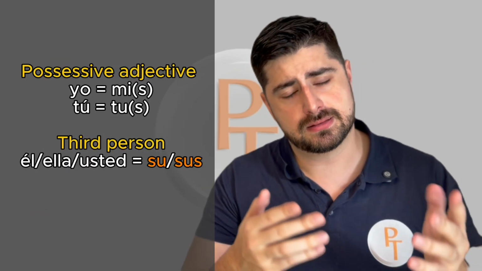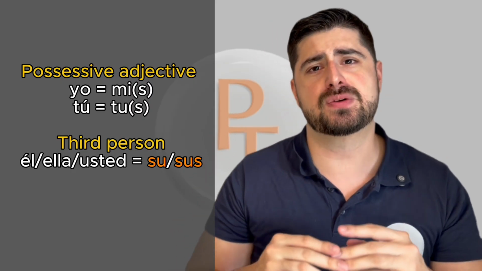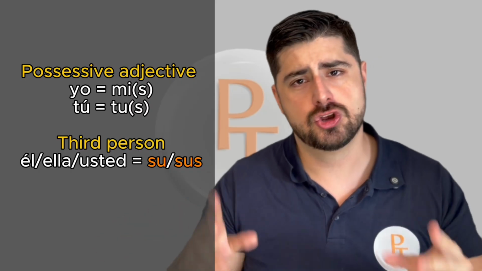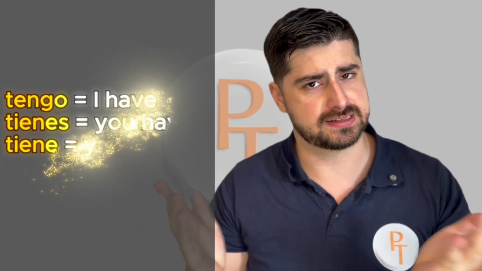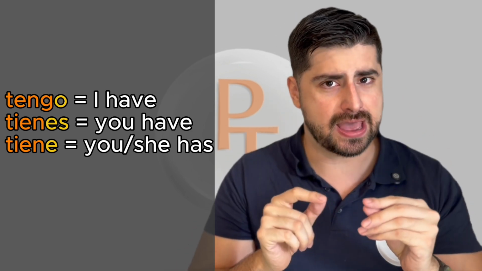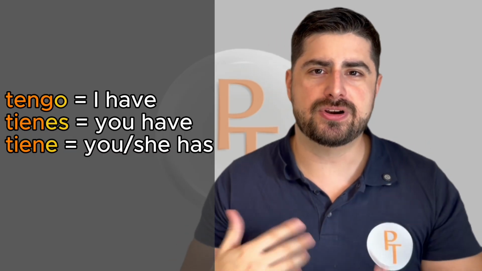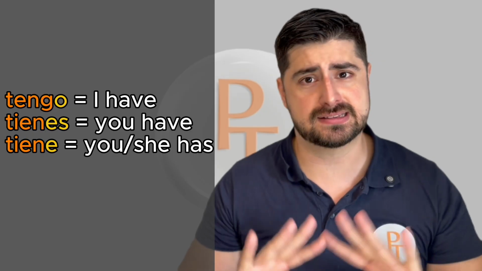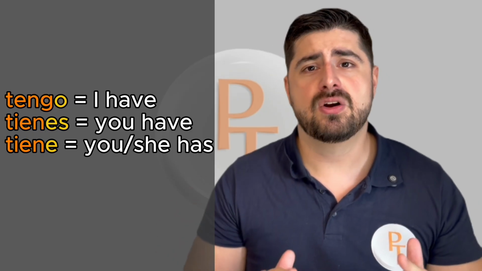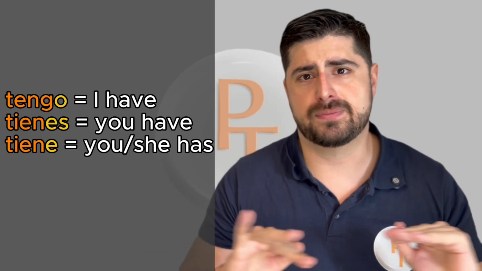So for the possessive adjectives, this is gonna be really easy. Mi, then is tu, and for third person is su. We just replace the T for the S, and that's it. Su or sus. That's it. Tengo, I have. Tienes, you have. Tiene, he or she has. So basically what we're doing is dropping the S. That's all you need to do, regardless whether it's a pink verb or a yellow orange verb. You just drop the S and that's it.